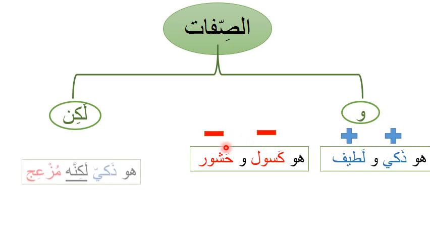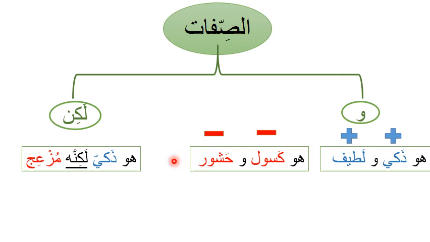But what about if we have a positive and a negative adjective? Let's have an example. هو ذكي, he's smart, لكنه, but he is مزعج, annoying. So when you have one positive adjective and one negative adjective, you are going to use the connective لكنه.